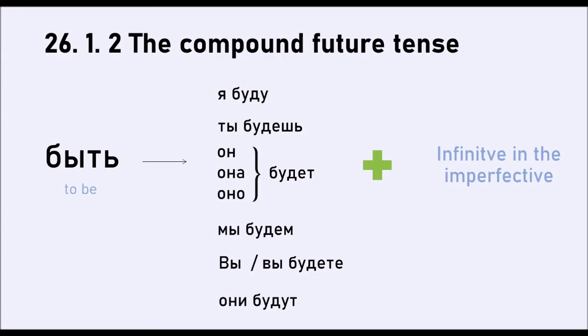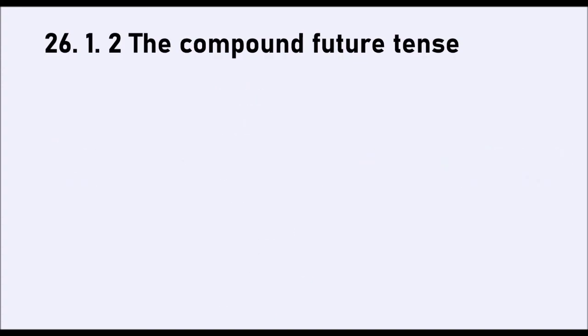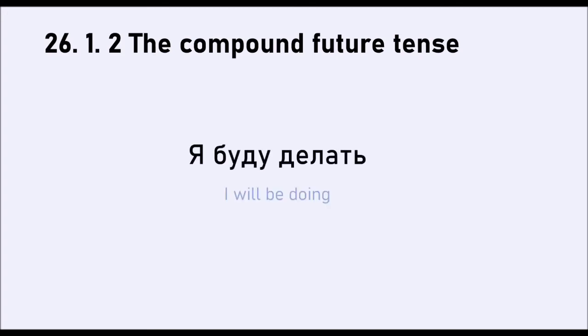That's it. So for example, if you want to say I will be doing in Russian, that will be я буду делать. Notice the difference with я сделаю. Я сделаю means that you will do, i.e. you will complete something, you'll have an achievement, an outcome, okay? It will be a completed action at that point that you're referring to in the future. However, я буду делать, I will be doing, so it will last over a continuous period of time, okay?